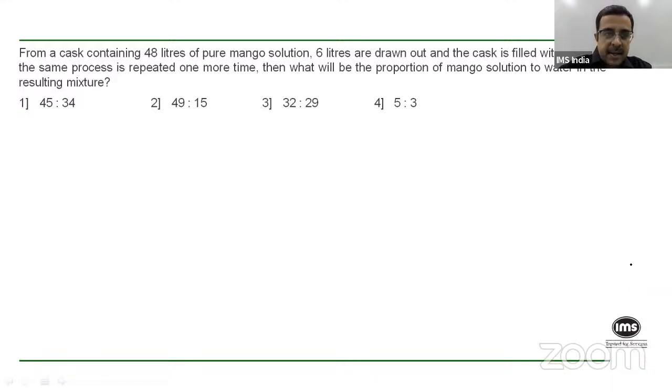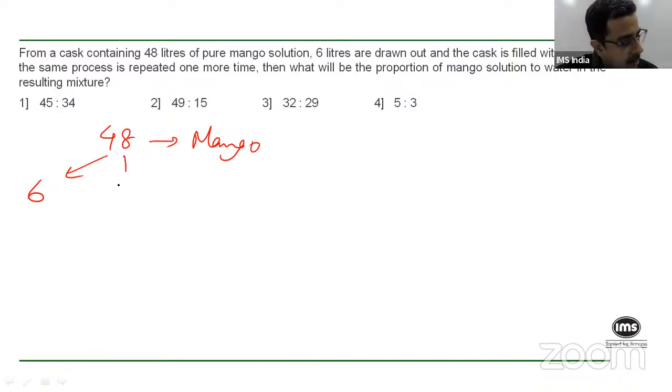Right. Now I'll read out this question again. From a cask containing 48 liters of pure mango solution, so you have 48 liters of mango, from this, 6 liters are drawn out, and you're filling in 6 liters of water. So you're removing 6 liters and you're putting in 6 liters of water. And then the process is repeated once more.